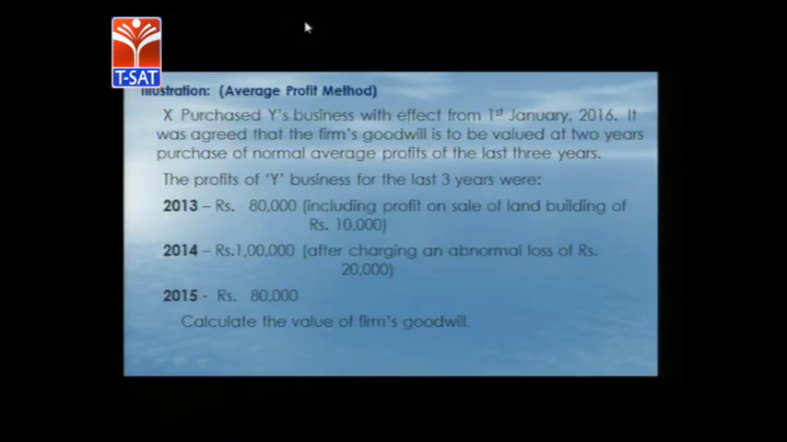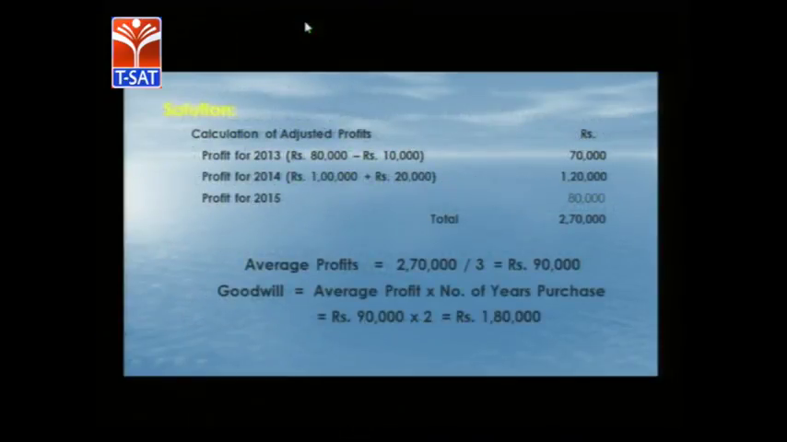Last 3 years profit for the same business were: in 2013, 80,000 profit, which includes a sale of land and building of rupees 10,000. In 2014 it was 1 lakh rupees profit, which includes an abnormal loss of 20,000 rupees. In 2015 it was 80,000 rupees profit. So based on these 3 years of profits with 2 adjustments, we can calculate the value of the goodwill.